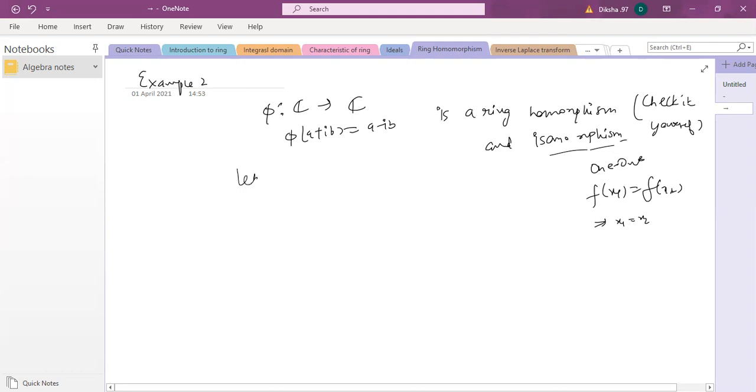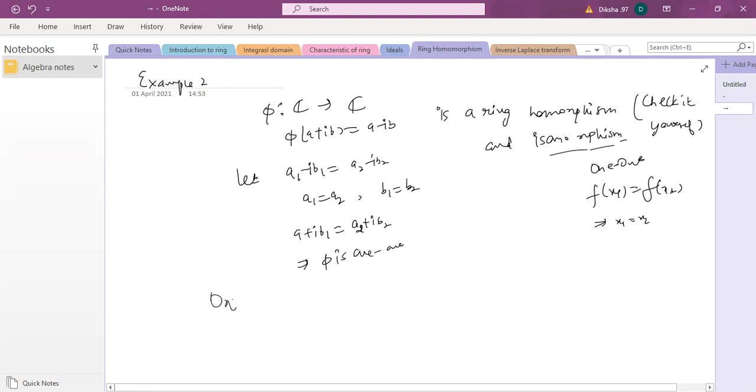Let a1 minus iota b1 be the same as a2 minus iota b2. You start with the image, and since both sides are complex numbers, this implies the real part is the same and the imaginary part is the same. Since a1 is a2 and b1 is b2, it implies a1 plus iota b1 is the same as a2 plus iota b2. So your map phi is 1-1.